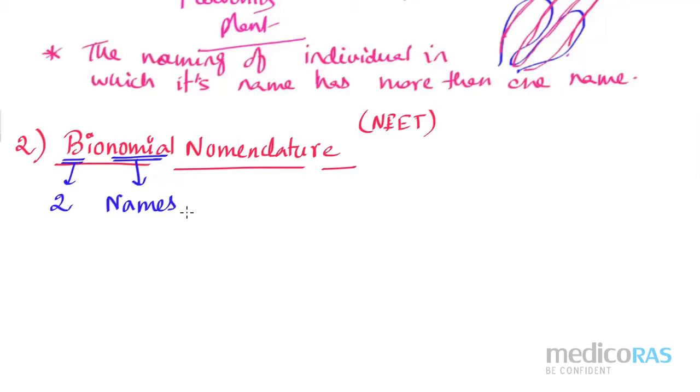Before that, let us check who actually gave this information about the binomial nomenclature, and how we need to know which binomial nomenclature is considered to be the exact scientific nomenclature and which one we couldn't consider as the scientific nomenclature, right? So these are some of the points that we need to see here.